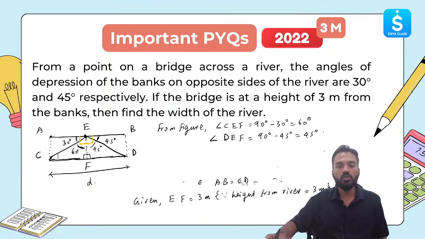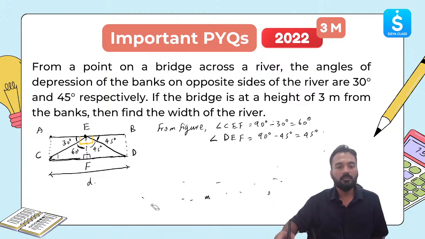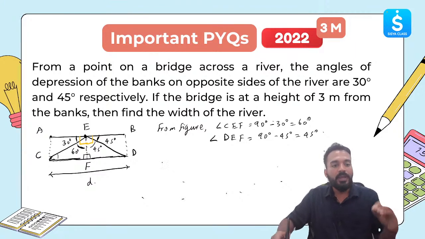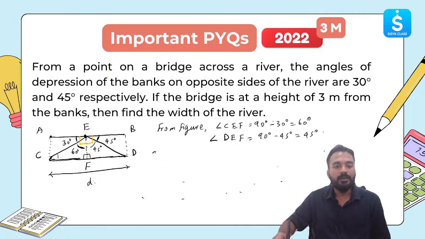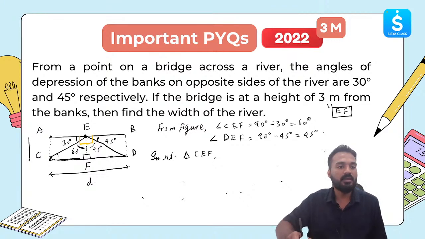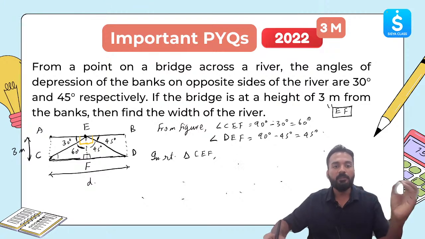Let me erase this portion over here and let's apply the trigonometric ratios in this. So in right triangle CEF, if we were to find out tan 60, what is tan 60? EF is equal to 3 meter. Let me write over here, clearly mention over here, this height is 3 meter. Clear? This is important. Because that information got erased, I am writing it again over here.